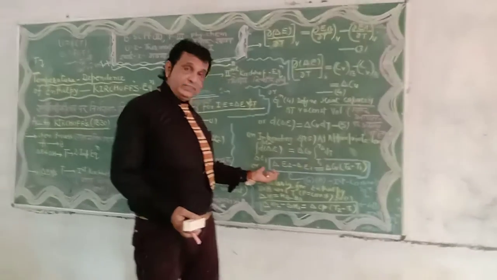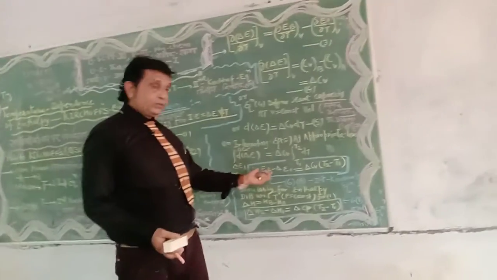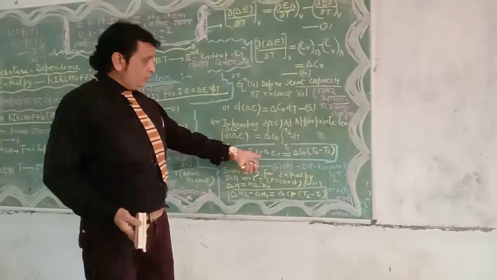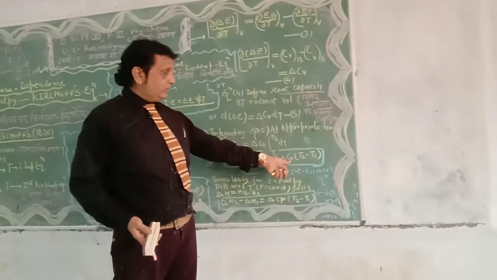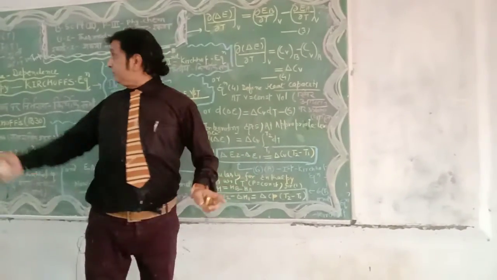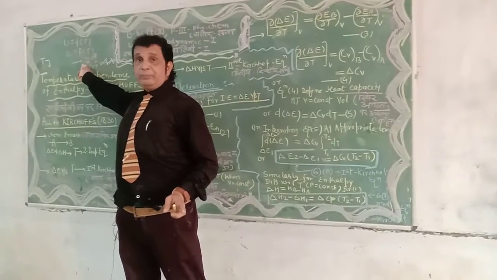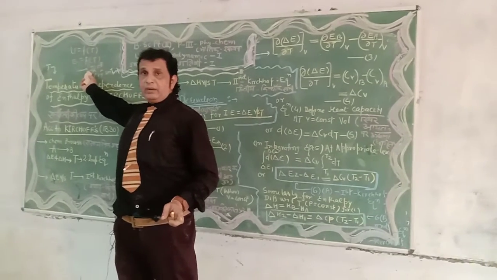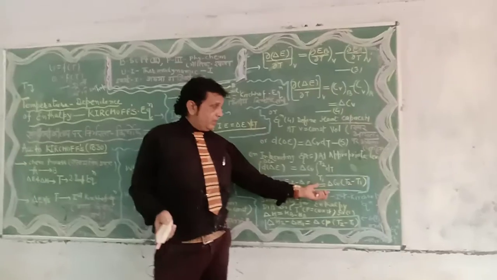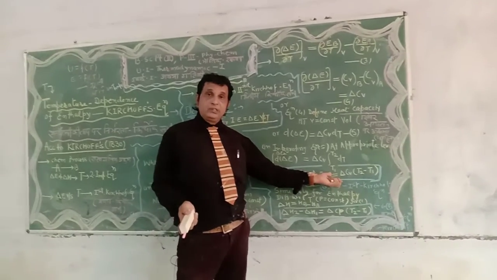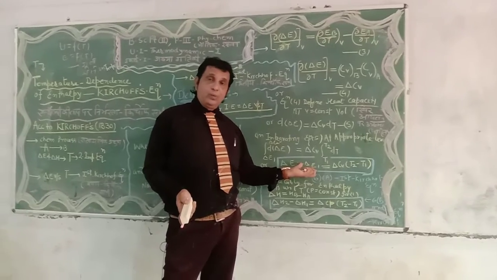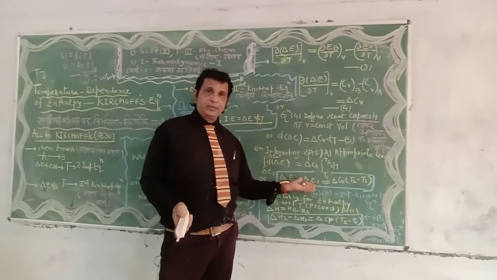On solving this integral, we have del E2 minus del E1 is equal to del CV times (T2 minus T1). Now compare this equation with the earlier one. In this equation, heat capacity is excluded, whereas here heat capacity is included. So this equation is now known as the first Kirchhoff equation.